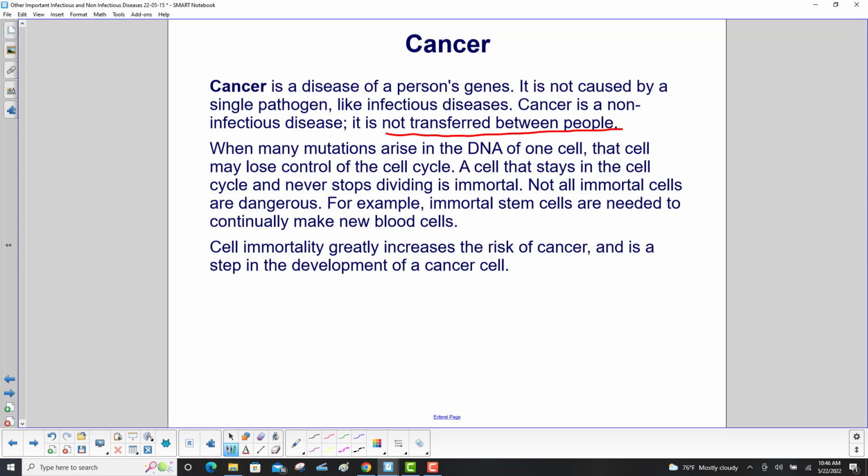When many mutations arise in the DNA of one cell, that cell may lose control of the cell cycle. A cell that stays in the cell cycle and never stops dividing is immortal. Not all immortal cells are dangerous, though. For example, immortal stem cells are needed to continually make new blood cells. But cell immortality greatly increases the risk of cancer and is a step in the development of a cancer cell. Except, of course, for those we need.